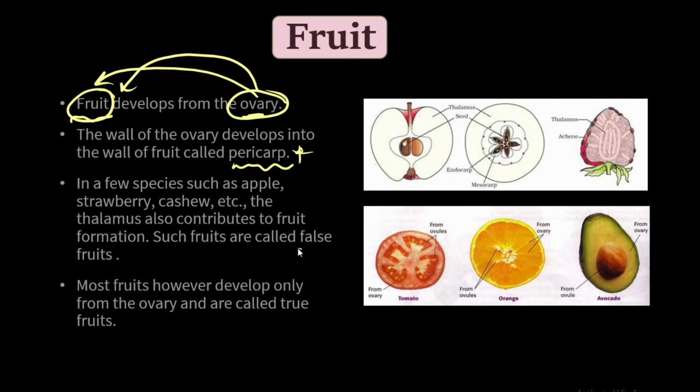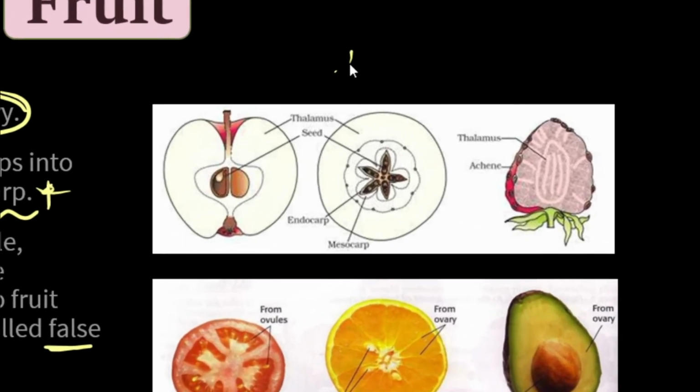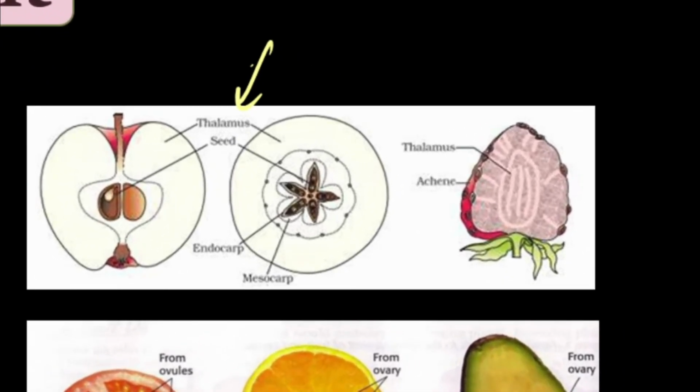First of all, let me clear up what a false fruit is. We all know that fruit is developed from the ovary. In some cases, the ovary is replaced by the thalamus. Let me change the color of the pen so that it will be more visible. Here you can see it has written thalamus.